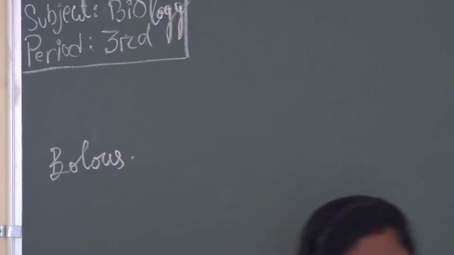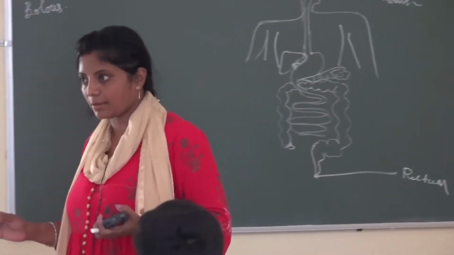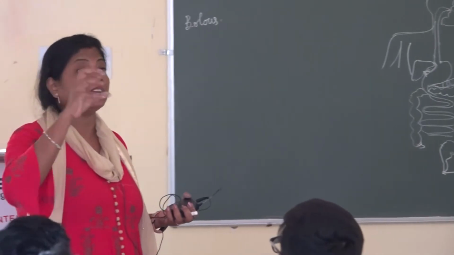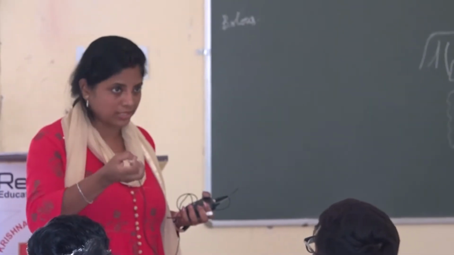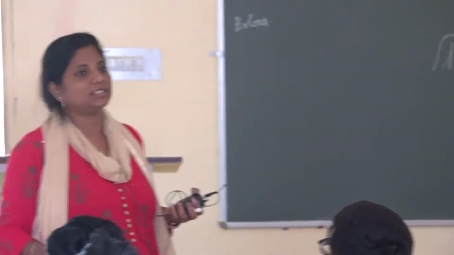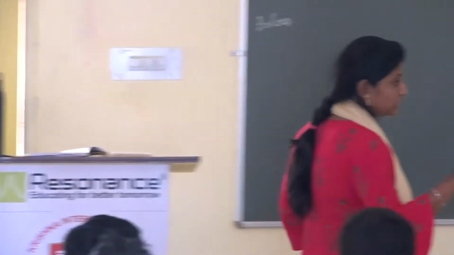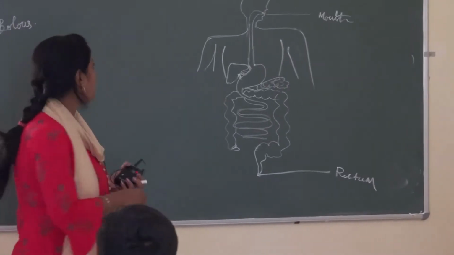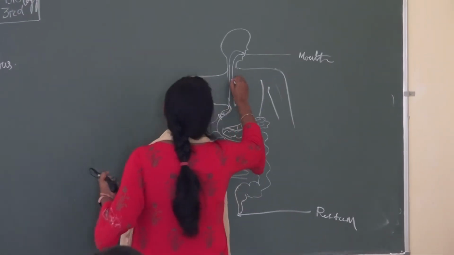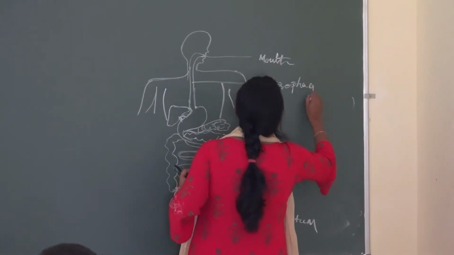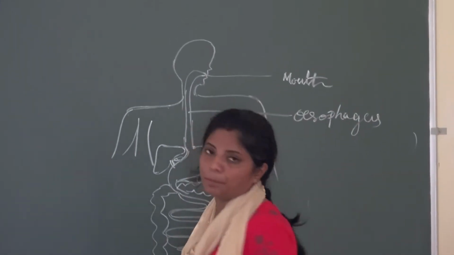Okay. So when the food is mixed with salivary amylase and made into small pieces and a round shape, that we term the bolus. After the bolus is formed, it passes through the esophagus, otherwise termed the food pipe.